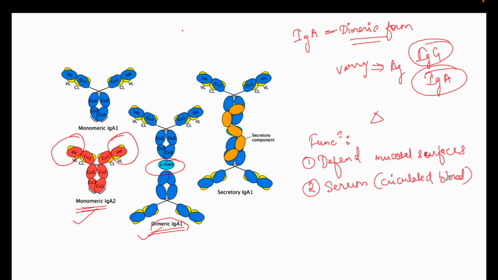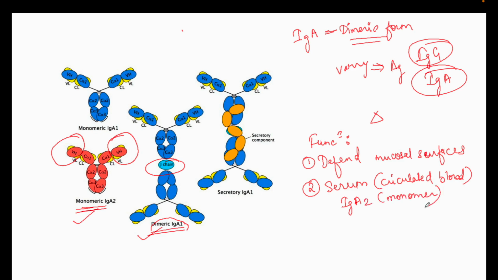So we have secretory IgA also, and we have serum IgA also. And this is where these different forms of monomeric and dimeric IgA immunoglobulin exist. Okay. So in the serum, IgA2 is present, which is a monomer.